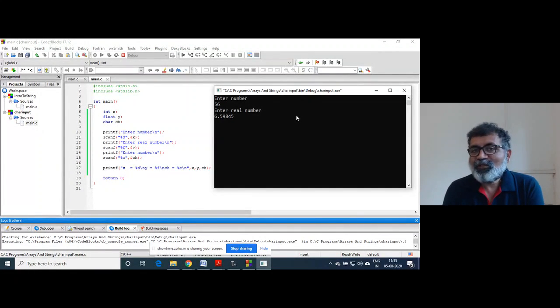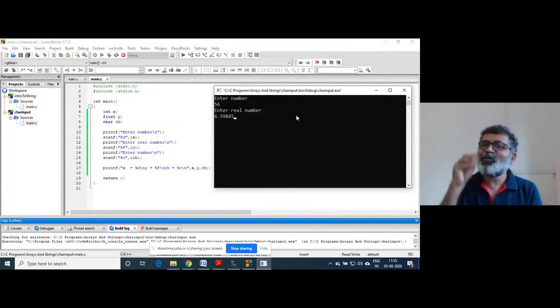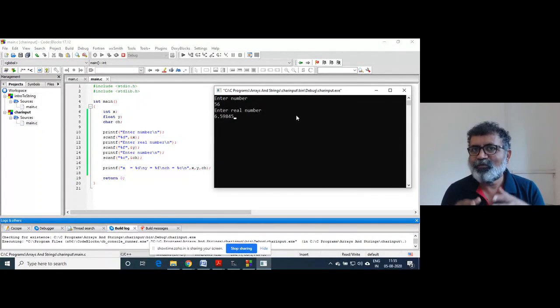What happens is that it creates a problem for character input. Why? Because when you press the enter key, that enter key is also sent into the pipe each time.